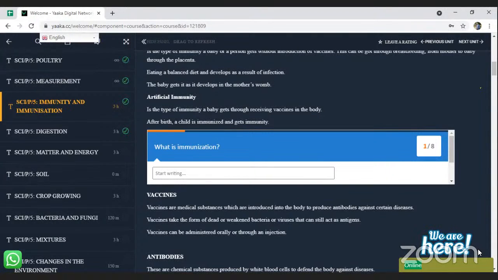So when you take any tablet, maybe you're taking chloroquine or Fansidar, Coartem, and so on, those drugs help our bodies to develop antibodies, which will fight diseases in our bodies. So we are told that these vaccines can be administered into our bodies in two ways. One, orally, then the other one is through injection.